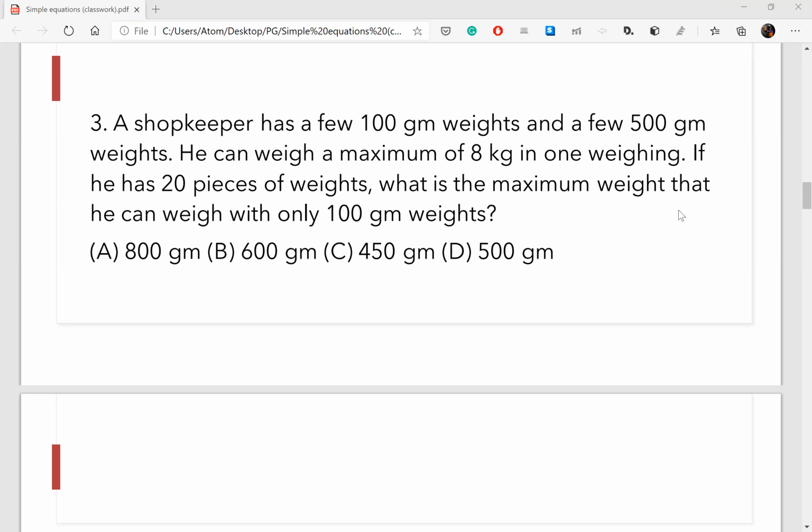So, Manideep, you would be the first one randomly selected. What approach did you use? Yeah, I used the standard approach, where I took 100 grams of weights as X and 500 grams as Y, and I found X plus Y equal to 20. And by taking 100 as common and substituting, I got your approach. Thank you. Anshula, what did you use?